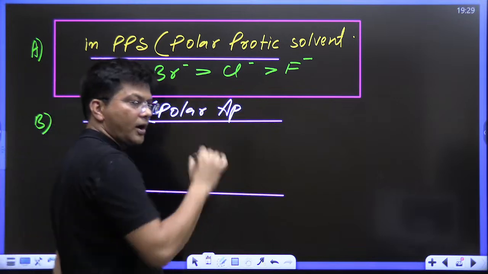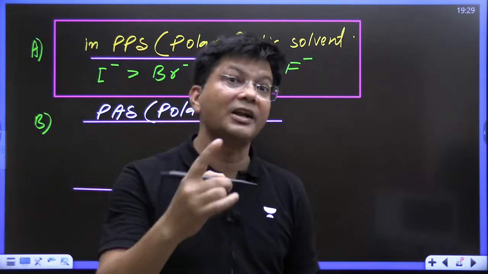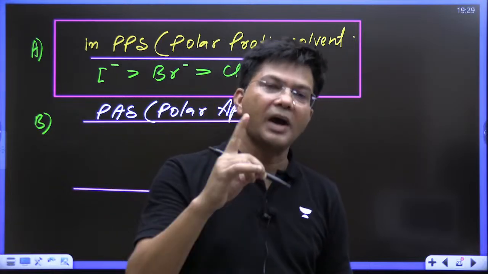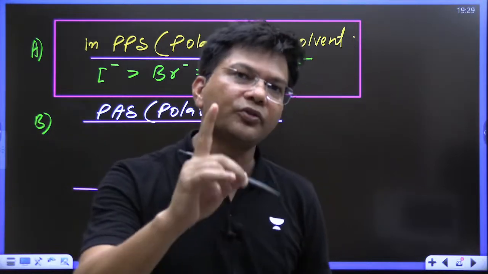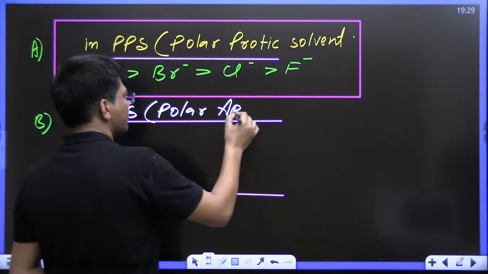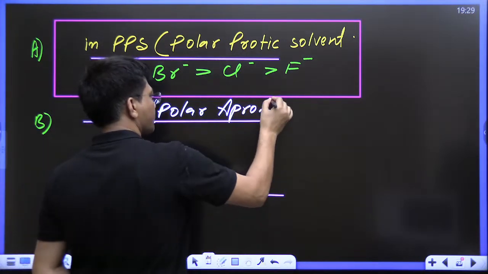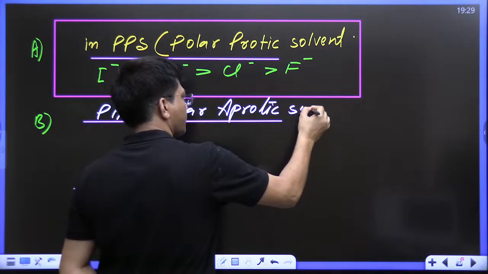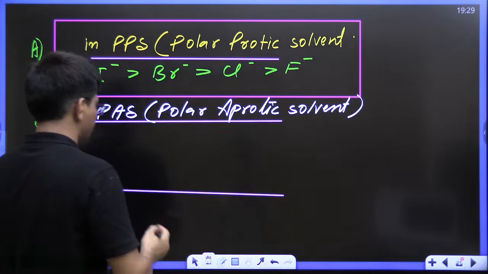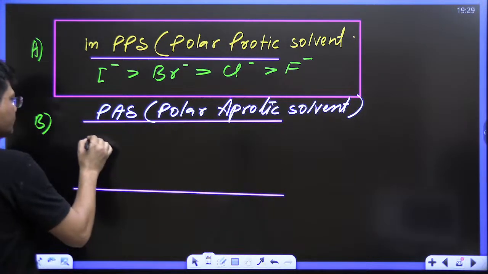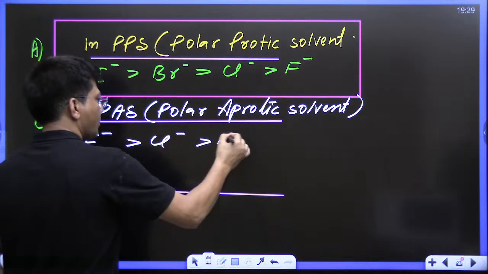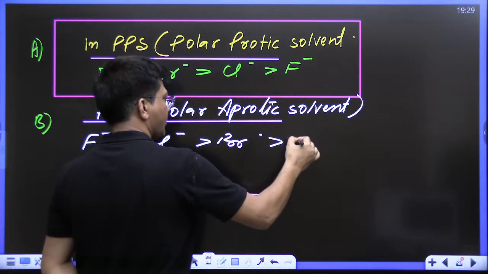Right now I am going to give you a memory chart, and then I will explain it. In polar aprotic solvent, the nucleophilicity order is fluoride is best, then chloride, then bromide, and then iodide, kids.